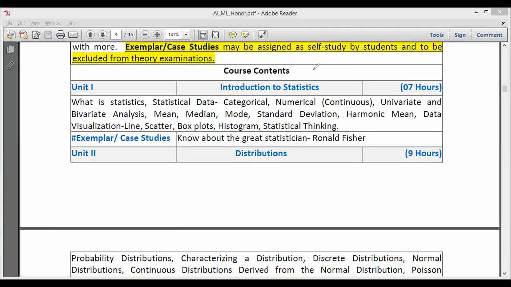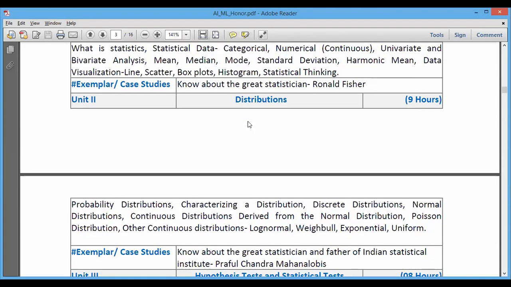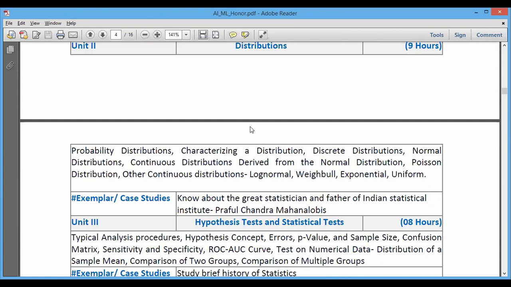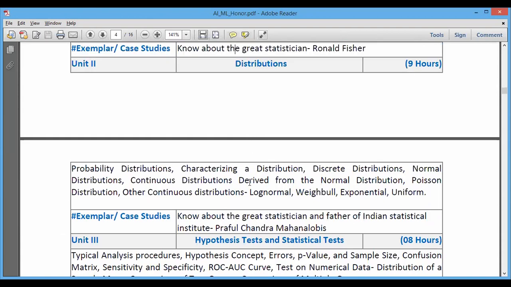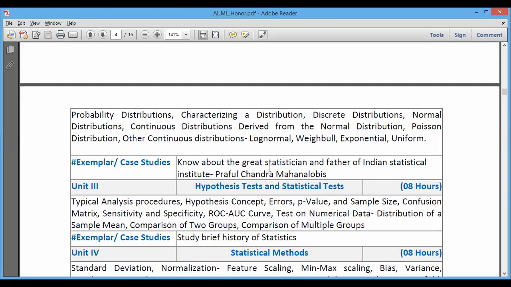After this, I am going to just show you unit number 2, which is distributions. There are really so many, plenty of special discrete as well as continuous probability distributions in statistics. So we'll be learning some of those. Then unit number 3 is hypothesis tests and statistical tests.